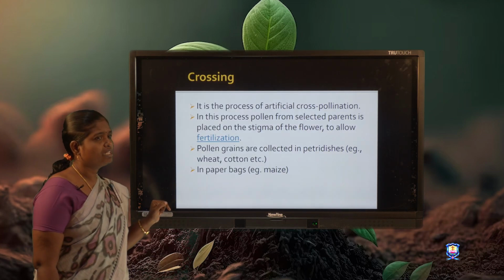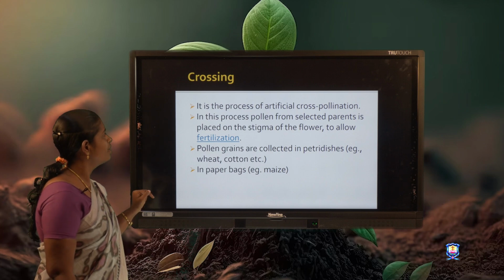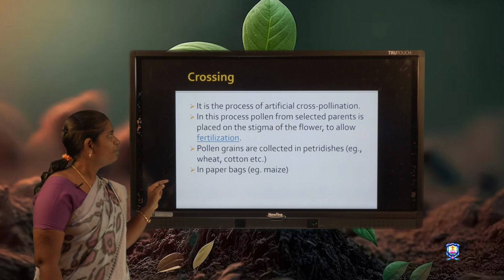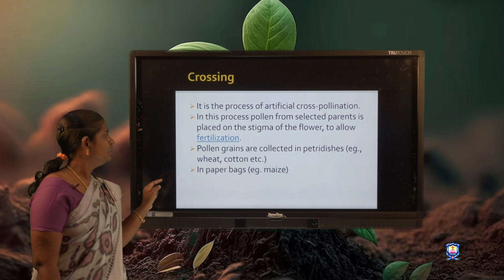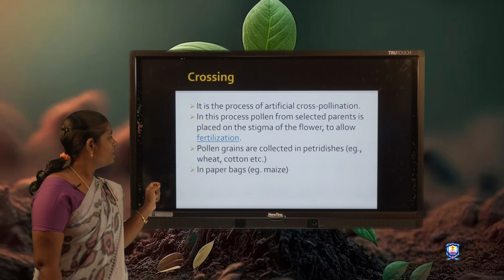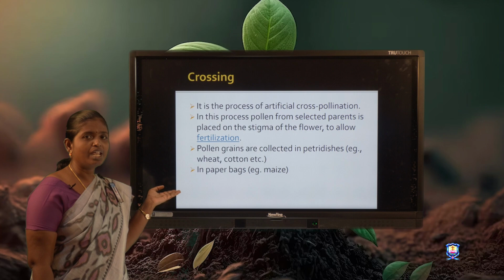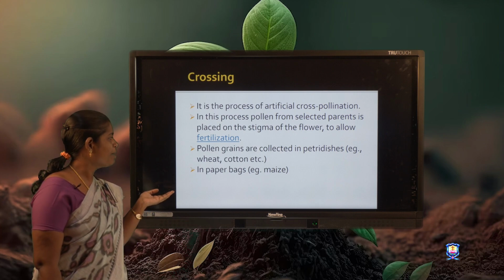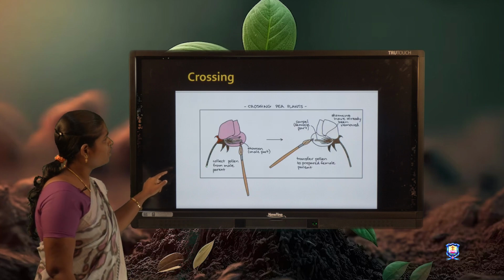Then another step is crossing. Crossing is the process of artificial cross pollination. In this process, pollen from the selected parent is placed on the stigma of the flower to allow fertilization. Pollen grains are collected in petri dishes. For example, maize, wheat, cotton plant, we can collect their pollen in petri dishes. Then we can also collect pollen in paper bags, for example, maize. This is a picture of crossing.